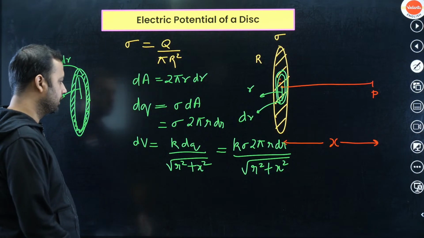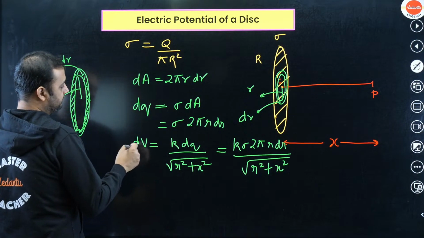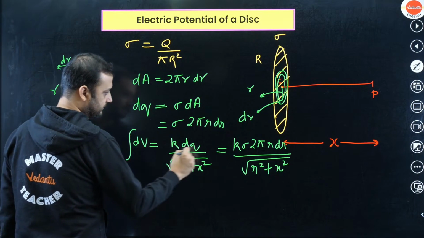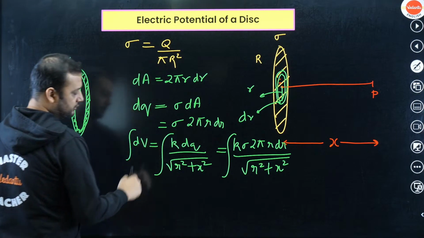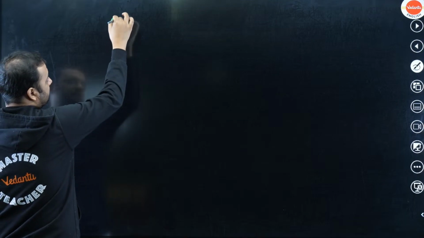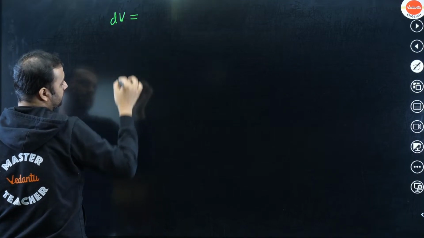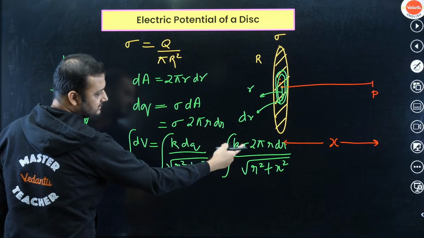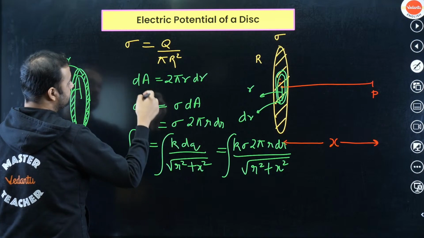So now you can integrate this. Basically dV, let me write here. So dV comes out to be k sigma 2 pi, which will come outside, they are all constants.